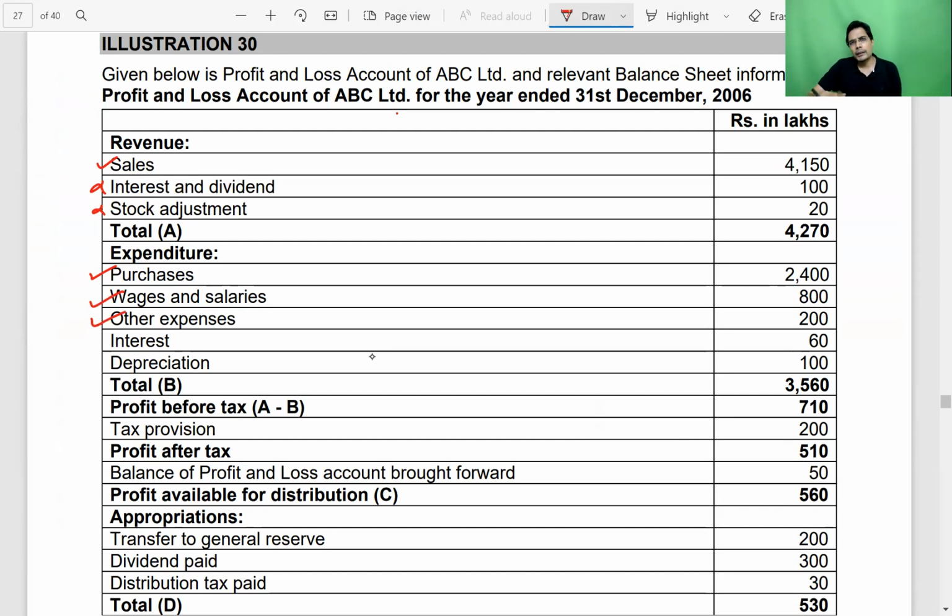When the question doesn't give you the nature of a particular expense, always assume that that expenditure is related to our routine business operations. It means it is related to operating activity and it will be taken in operating activity. The total other expenses appearing on the face of P&L account is 200. Same story. It doesn't mean that we have paid also 200. We would have assumed that we have paid 200 if there would not have been any outstanding and prepaid adjustment related to this particular expenditure.